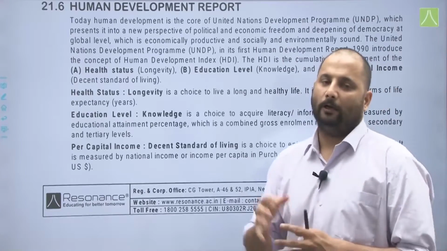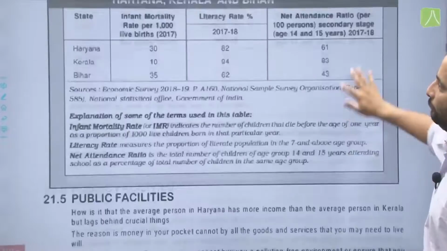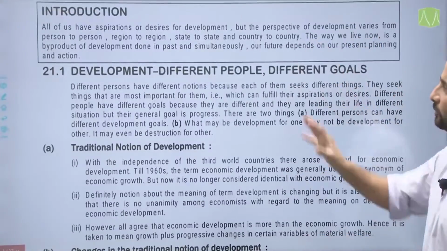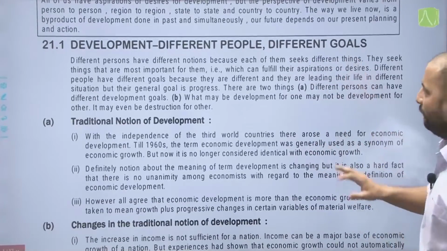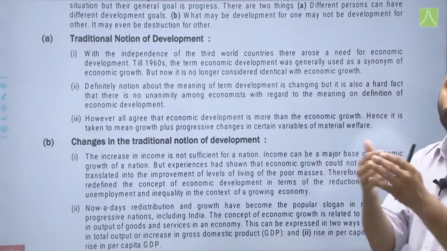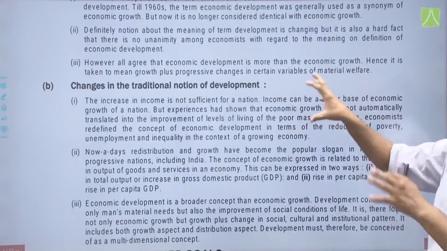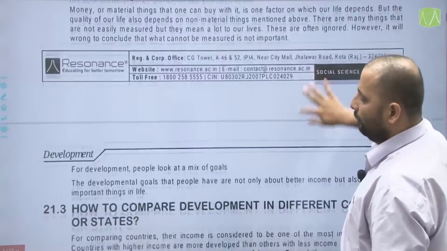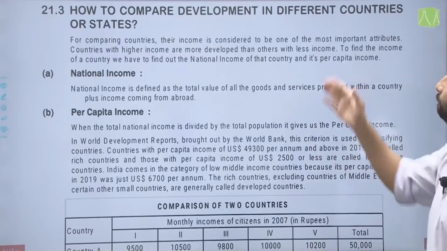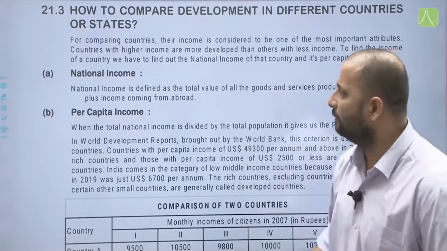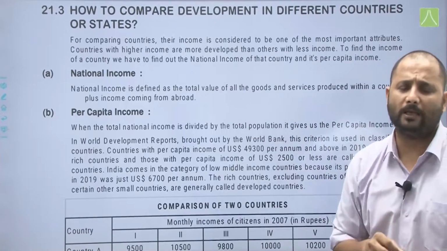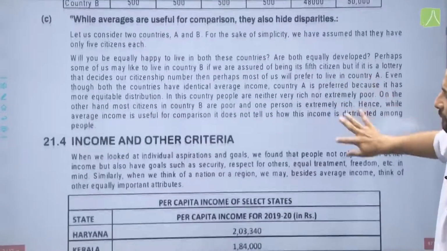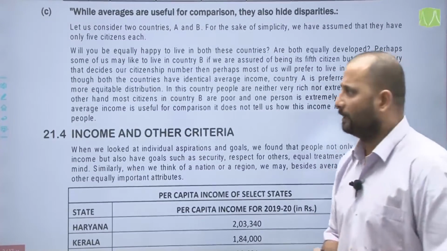Previously we had covered topics, probably I will just scroll it up so that you will have a brief revision of what we did earlier. That is, we looked at the introduction and then we saw development, different people and different goals. Then we talked about the traditional notion of development and the changes in it. Later on we talked about income and other goals, and then how to compare development between different countries or states, and then we saw the concept of national income, per capita income and the World Bank's report which classifies countries according to their income, that is the per capita income.